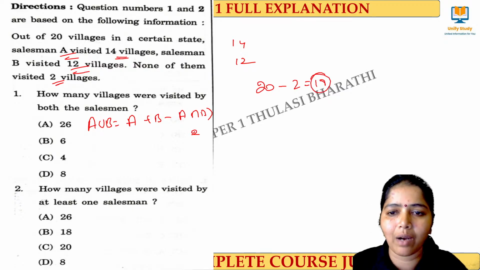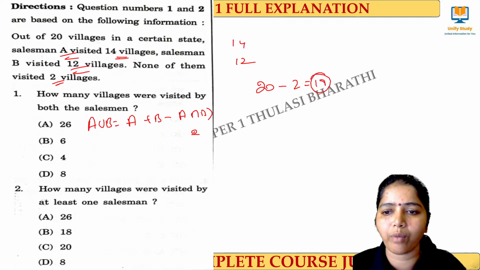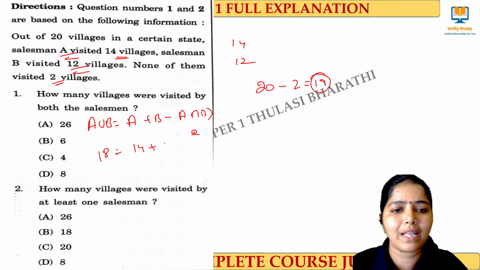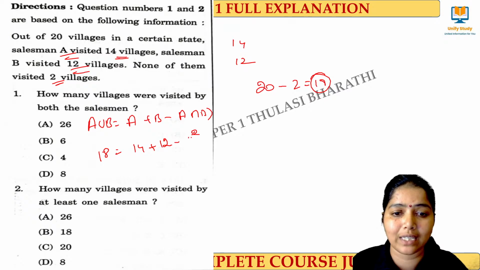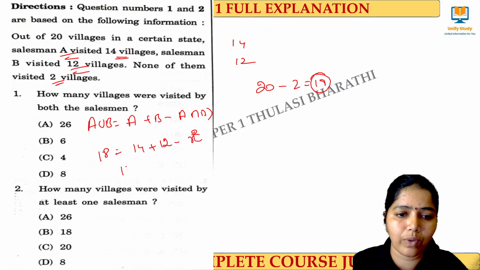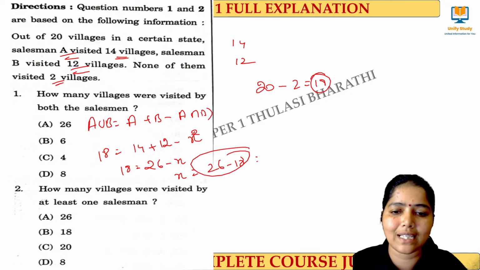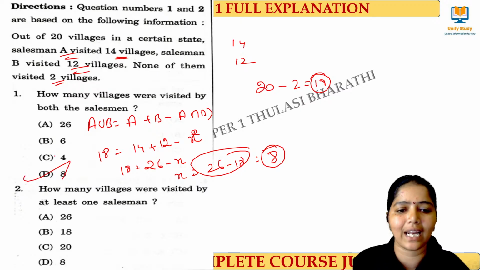So according to our formula we can take A union B is equal to 18 and n of A is equal to 14 plus n of B is equal to 12, and we have to find out both the persons who are visited, that we don't know. So when I calculate, 18 is equal to 26 minus x, so x is equal to 26 minus 18, that is equal to 8. Here 8 is the right answer.